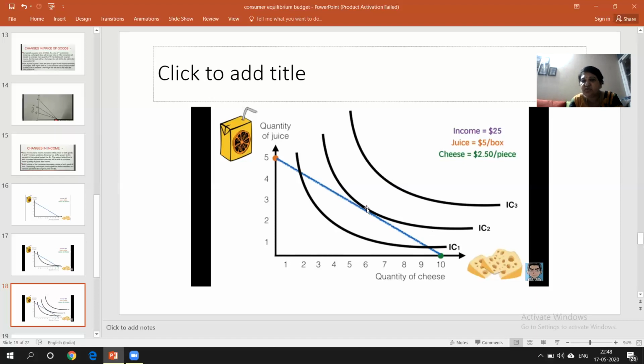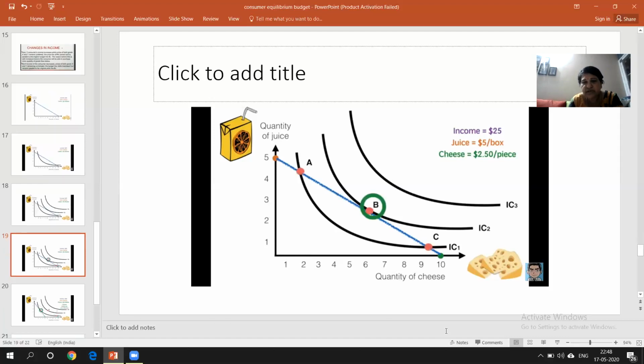So obviously the consumer will choose, as a rational consumer's behavior, the point wherever he is getting maximum units of both commodities, as that will give him more satisfaction. We have already studied indifference curves, right? Now see here what happens in the next slide. As I said, there are 3 points I've shown you: first, second, and third. All 3 points are on the budget line. The consumer can opt for 1, 2, or 3, but only one will give him maximum satisfaction. I already explained why.